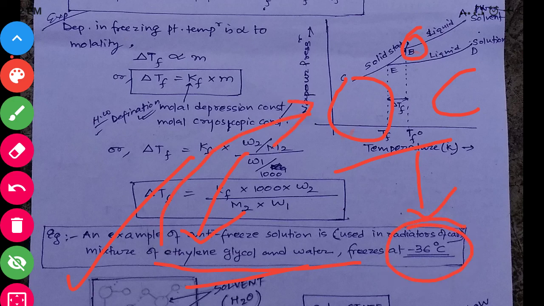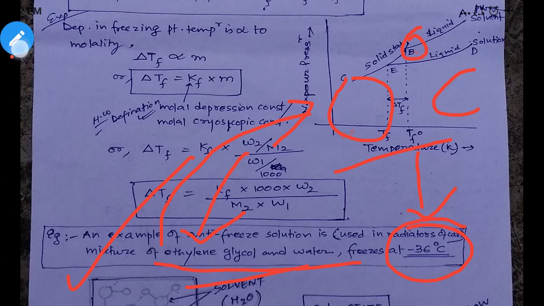Hence we can easily use this type of antifreeze solution in cars in places where the temperature is very, very low, as low as 0 degrees Celsius. So from this you can understand why it is such an important criterion for us to know. It is a day-to-day application.